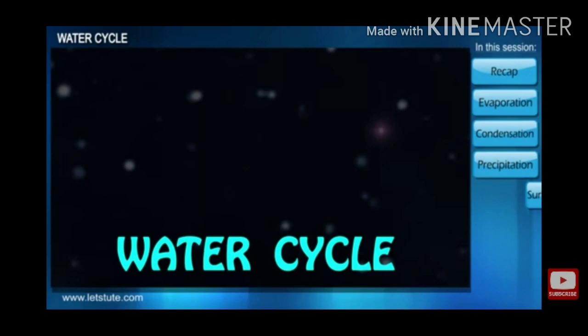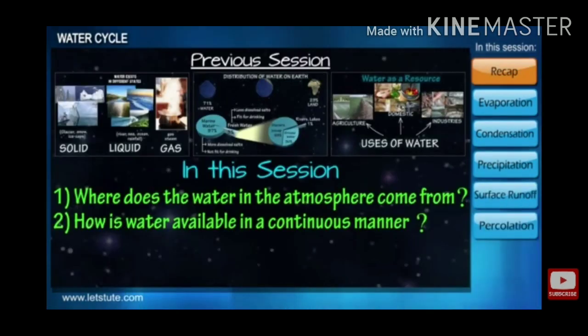In today's online class, I will discuss chapter 14, Water, of 6th class. Today, I will discuss the water cycle, which occurs in the atmosphere, and how it continues. Students, in the previous session we discussed the different states of matter, which are solid, liquid, gas, and the different uses of water.